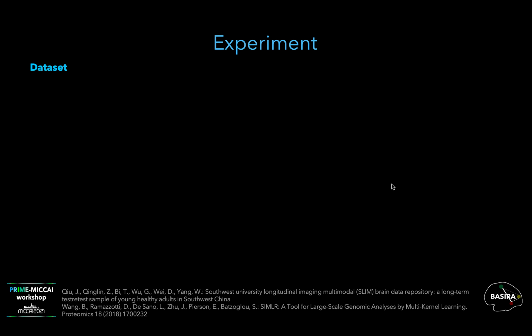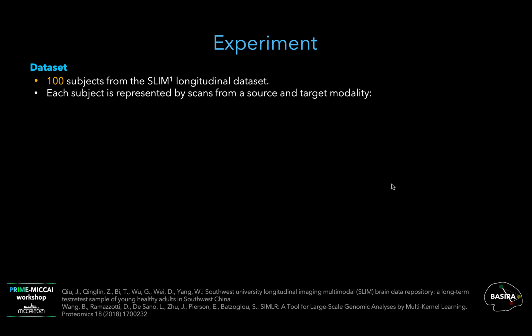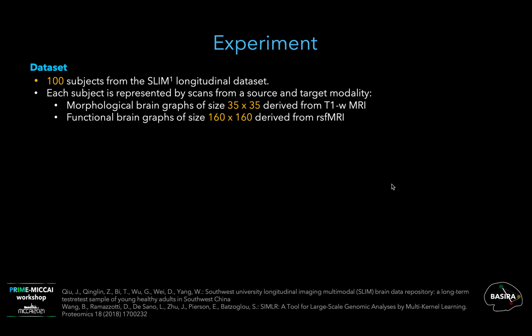In our experiment, we used 100 subjects from the SLIM longitudinal dataset. Each subject is represented by scans from a source modality consisting of morphological brain graphs derived from T1 weighted MRI, and a target modality consisting of functional brain graphs derived from resting state functional MRI. We evaluated our framework using threefold cross-validation and selected the number of clusters as 3 for SIMLR.